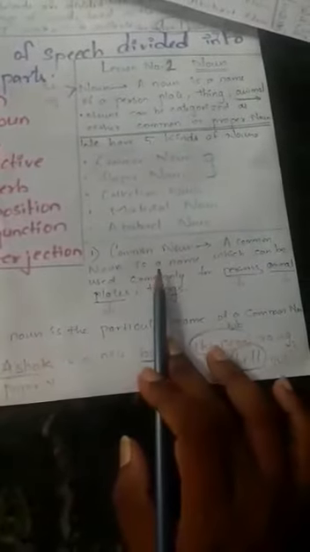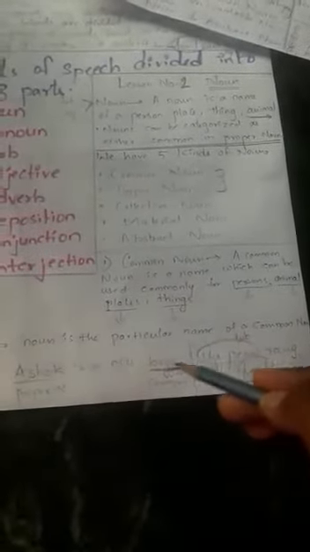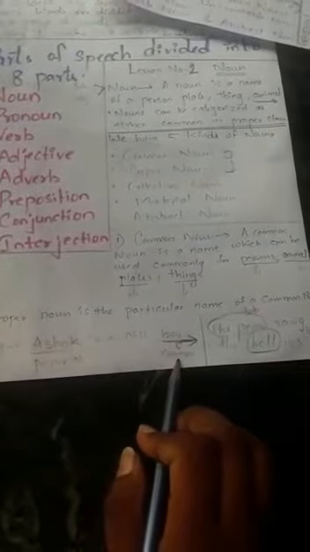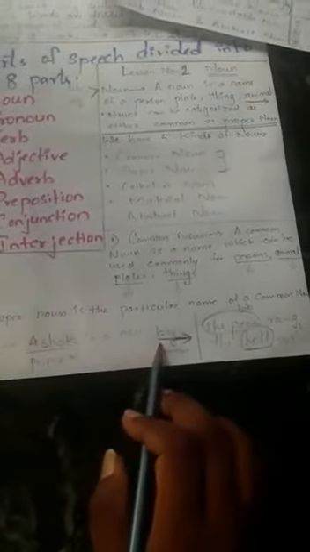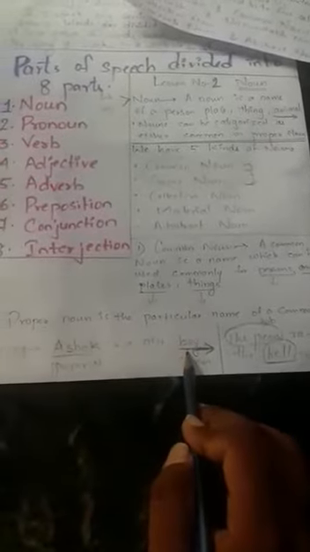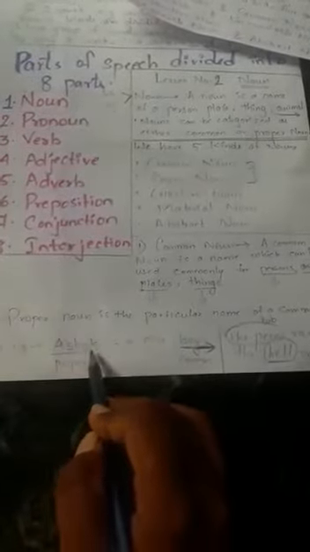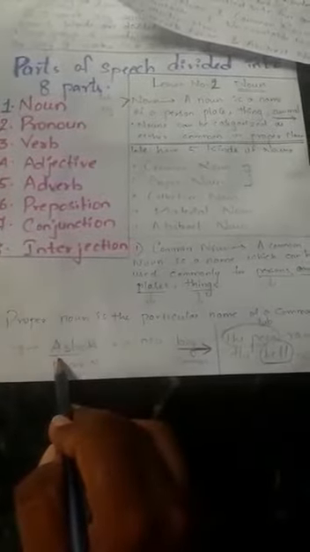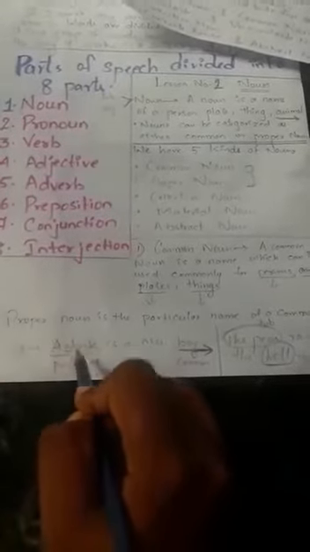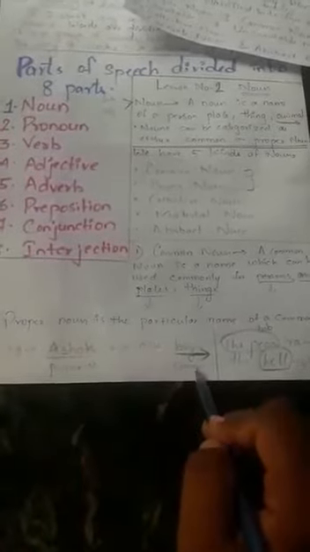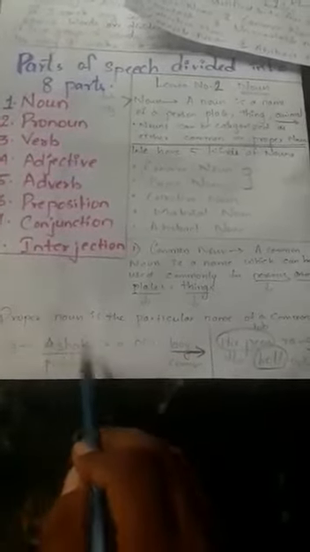Common noun is a name which can be used commonly for a person, place, thing, animal. Like, Ashok is a nice boy. Here boy is a common noun. How? You can see here I have used boy to represent common noun. Ashok is a nice boy. So, Ashok becomes proper noun, because I am pointing out this Ashok. Ashok is determining that this is a proper noun. Boy becomes common noun. So, understand common noun and proper noun.